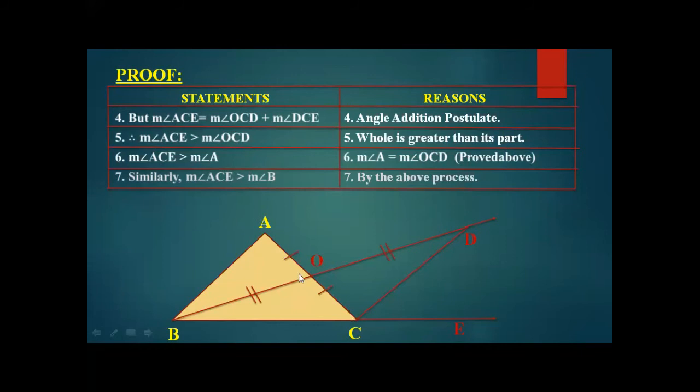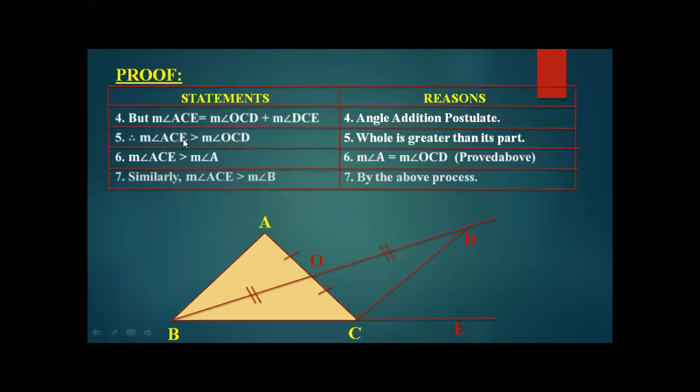It means that this is the exterior angle, which is ACE, and ACE has been divided through this line, which is CD. So the angles OCD and DCE, the summation of these both angles would be equal to ACE. This is possible through the angle addition postulate.